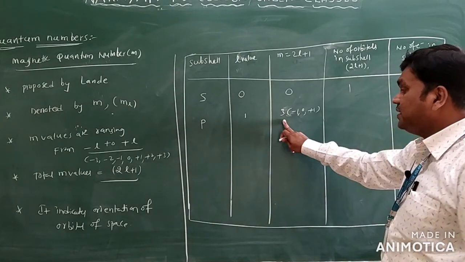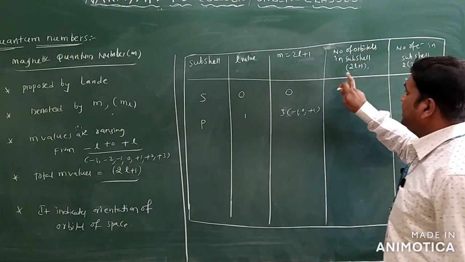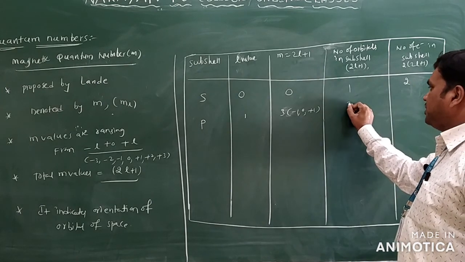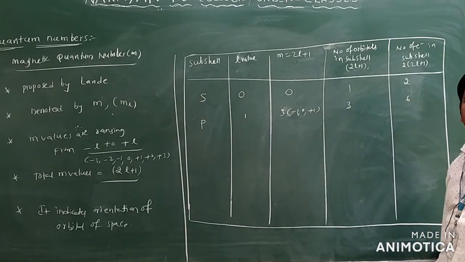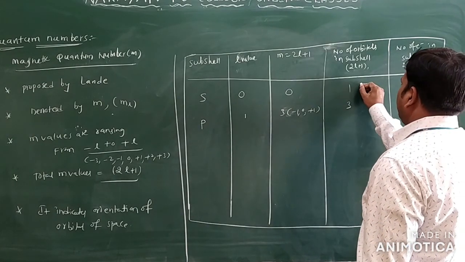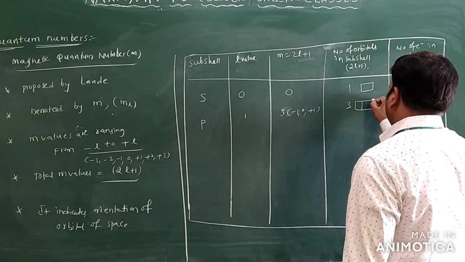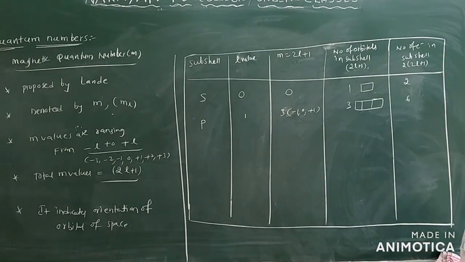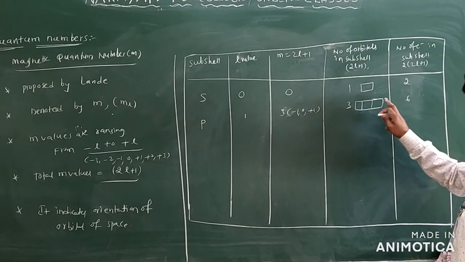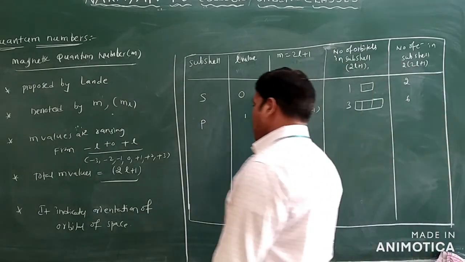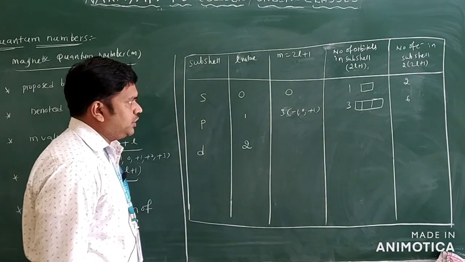Now you can see here 3 values means minus 1, 0, plus 1 are the possibilities. How many orbitals? You can write 2 into 1 plus 1, so we have 3 orbitals. 3 orbitals means 3 into 2, 6 electrons are there. Each orbital has 2 electrons. Here 1, 2 and 3, so 3 into 2 is 6.